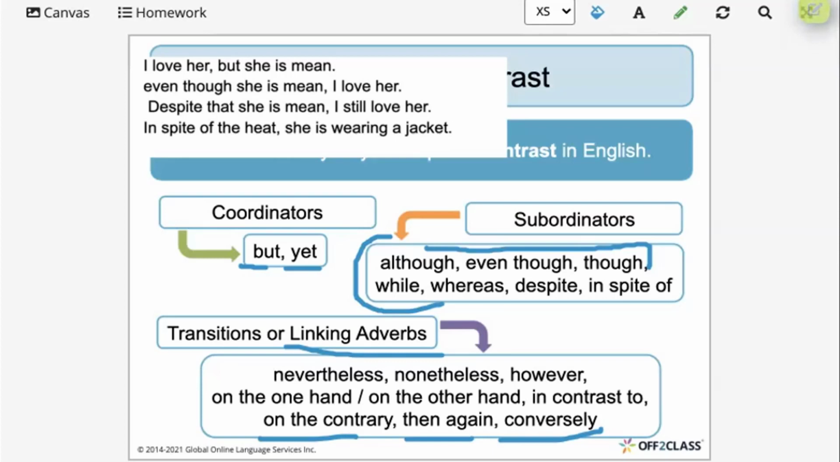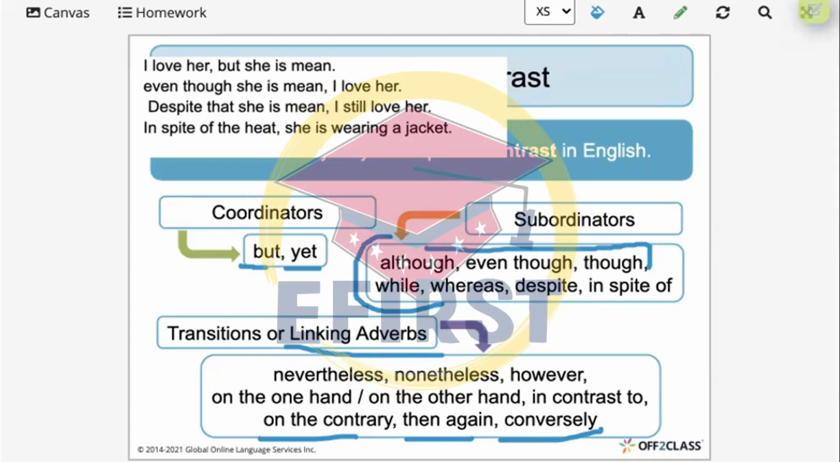On the contrary, for example, Titanic was a very tragic movie. On the contrary, Working Moms was a very nice movie. It was very fun. On the contrary, على العكس. I'm mentioning something that is totally the opposite. Is it clear? Yes.